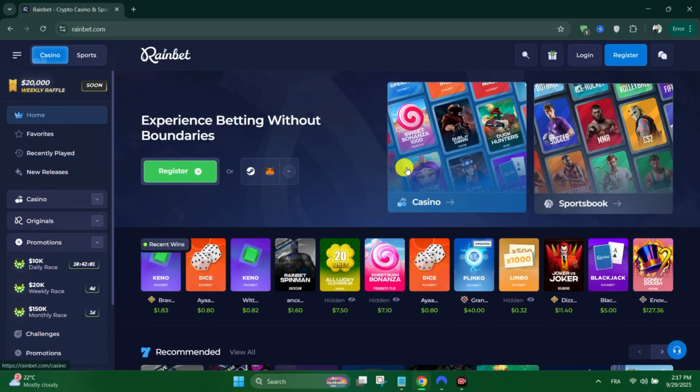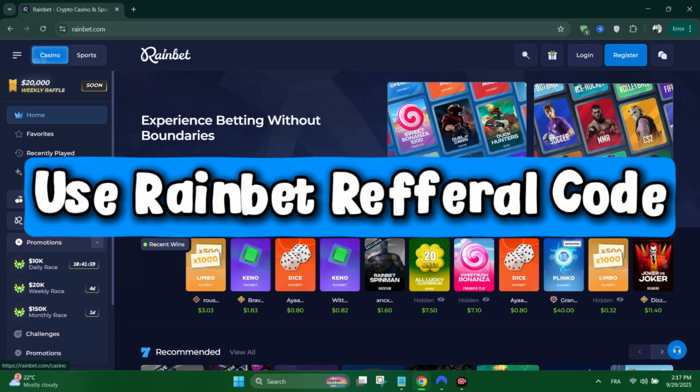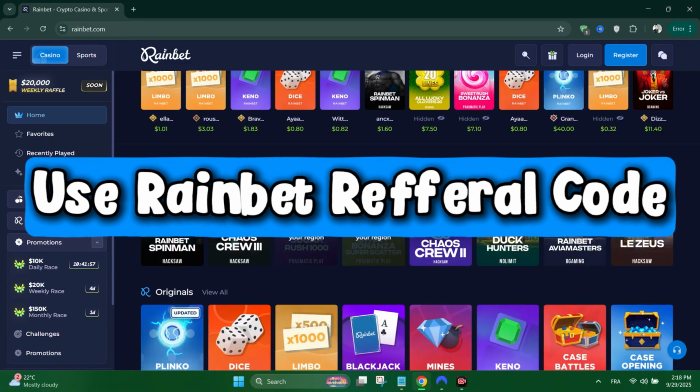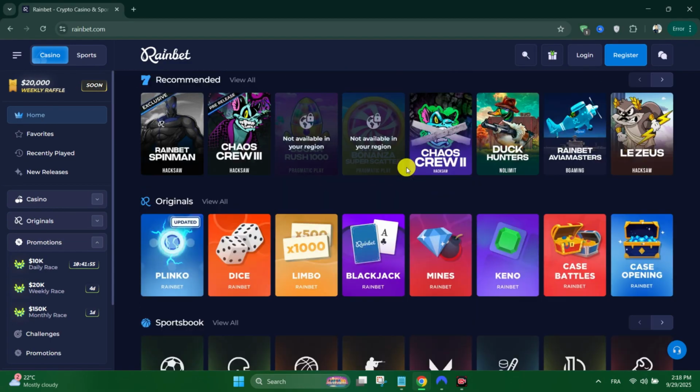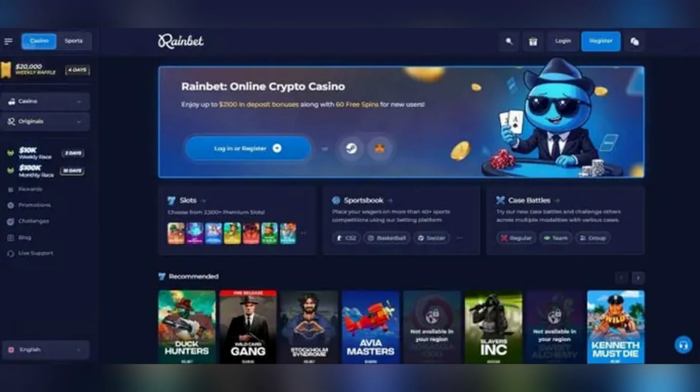Today we're going to see how to use the Rainbet referral code. Go to the official Rainbet website from your browser. On the home page, hit the register button to start creating your account.